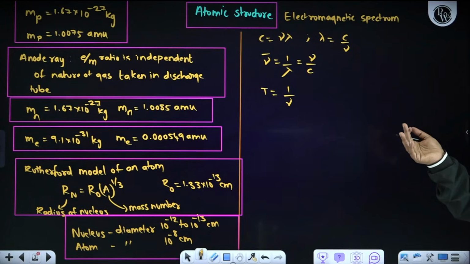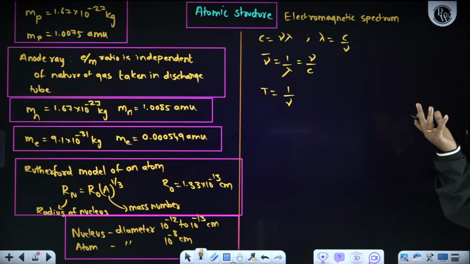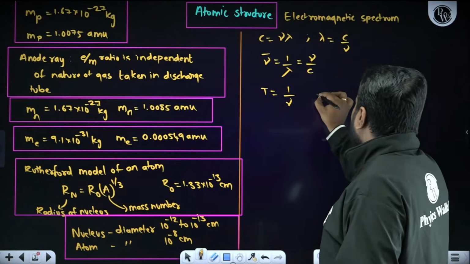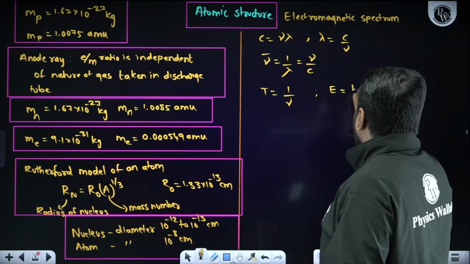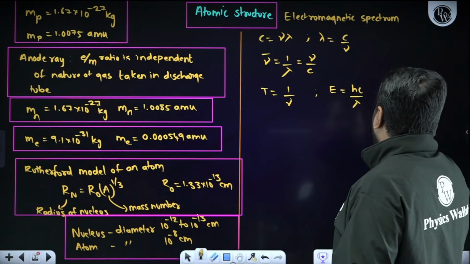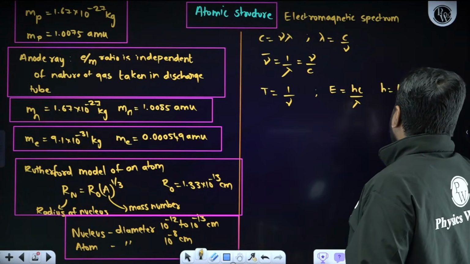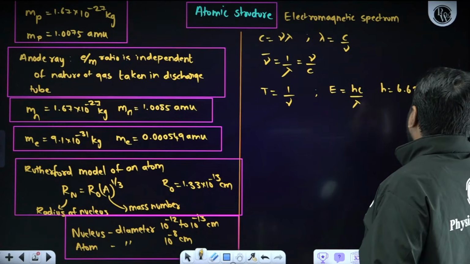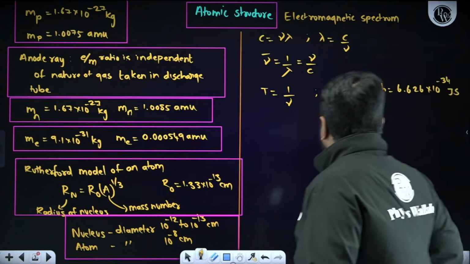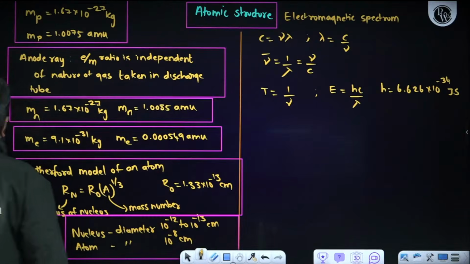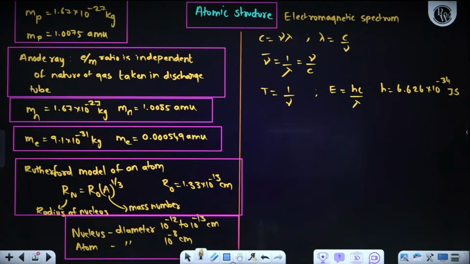Next, we know one famous formula, E. What is E? Energy. E is equal to hc by lambda. What will be the h value? h is equal to 6.626 into 10 to the power minus 34 joule second.